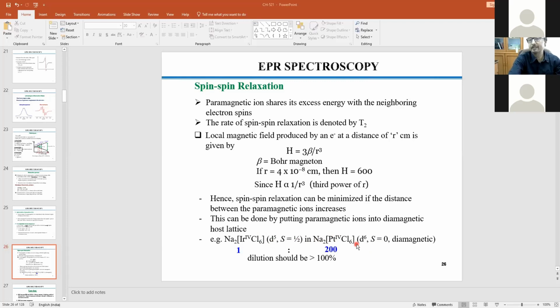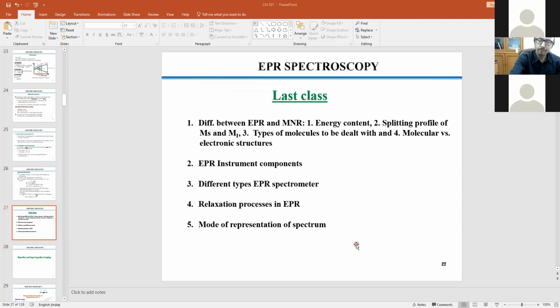That's the restriction. So in general, let me put it this way: it is better to dissolve the compound, if possible, in either one solvent or a mixed solvent, and try to record the spectrum at very low temperature. And if your compound does not go into any solvent, then you simply record it and say your compound is paramagnetic, but you cannot extract any further information because of the lack of resolution. That is the only way we can handle things.